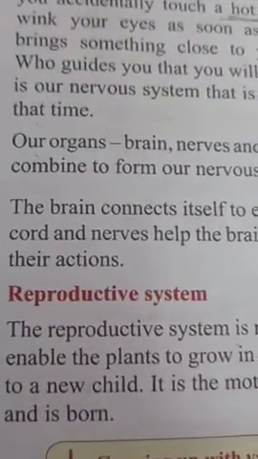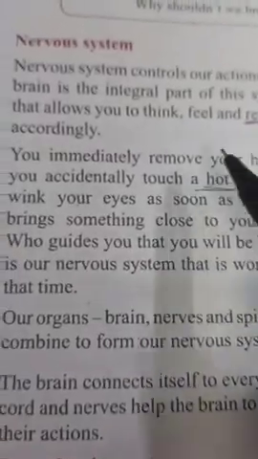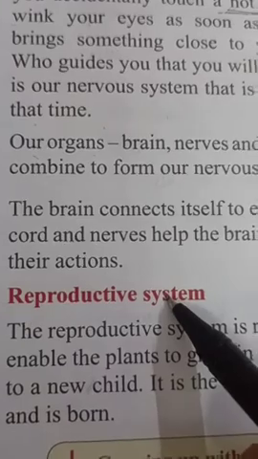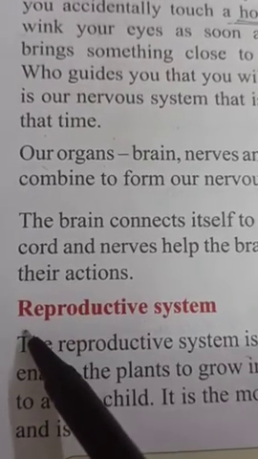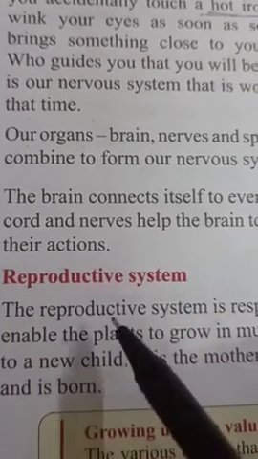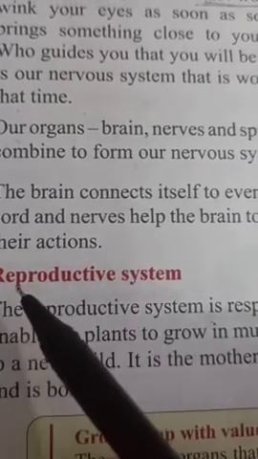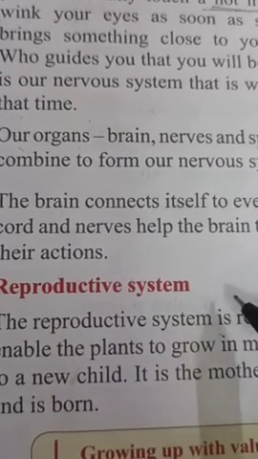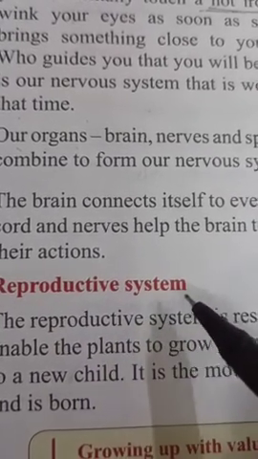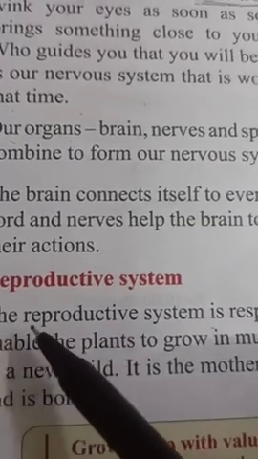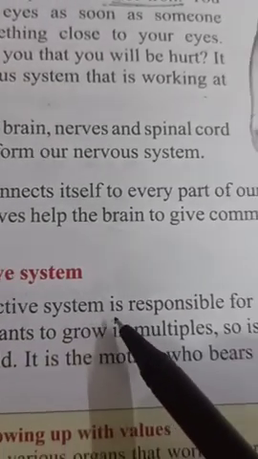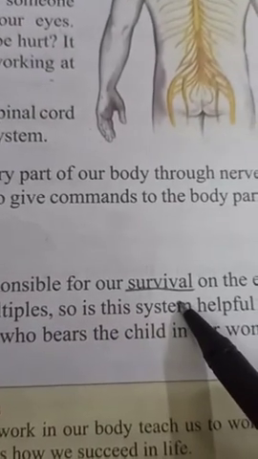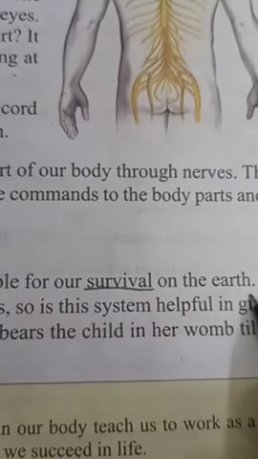So children, that is about the nervous system. Now come to the next system, which is your 8th system, that is the reproductive system. As all the other systems are important, this system is also important for any animal or human beings. The reproductive system is responsible for our survival on the earth.